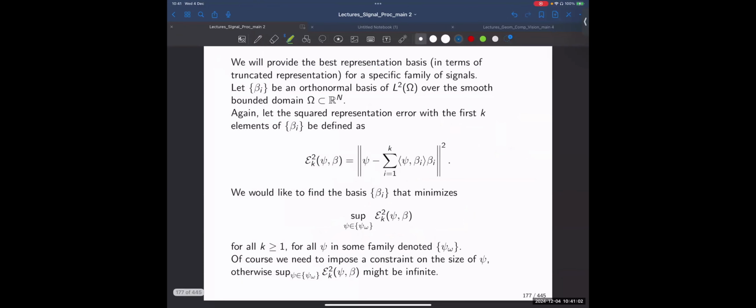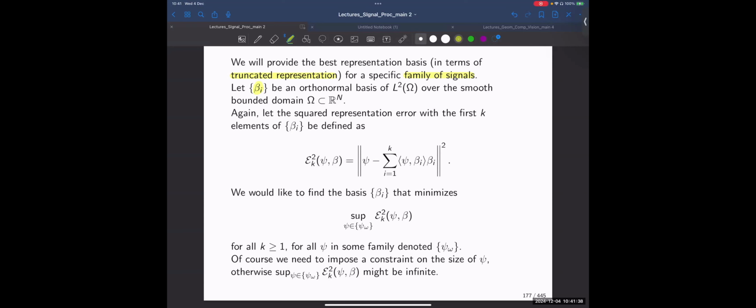So what we will prove is that this is the best representation basis in terms of truncated representation. Let me explain what a truncated representation is. For a specific family of signals, all the signals with bounded Dirichlet energy, they are given by a specific family. In general, this family would be called beta i of t. And if I have an infinite number of functions, then I will need an infinite number of basis functions, an infinite dimension. When I'm referring to a truncated error,